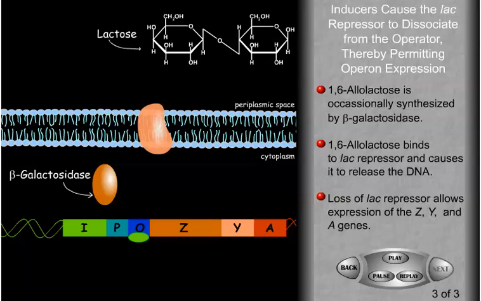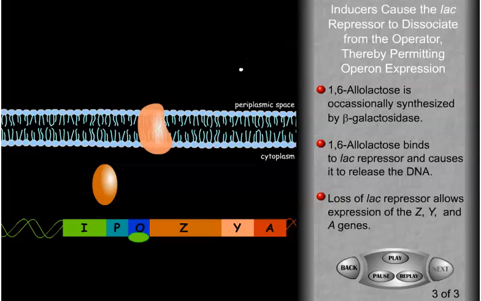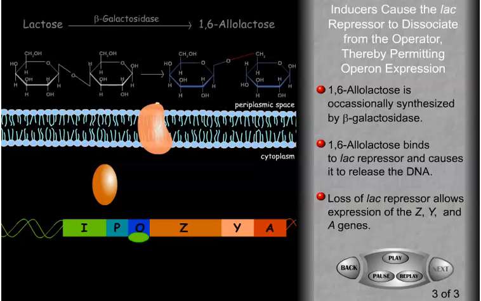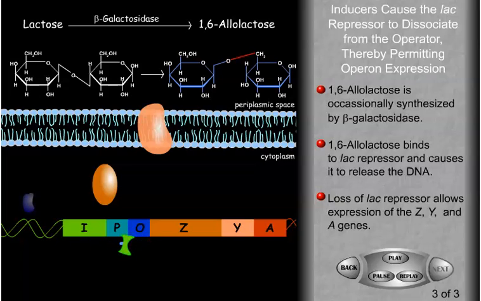When lactose is present, beta-galactosidase occasionally catalyzes a transglycosylation reaction that converts lactose to 1,6-allolactose instead of hydrolyzing it to its component monosaccharides. This disaccharide specifically binds to the LAC repressor, and in so doing, induces a conformational change that causes the LAC repressor to dissociate from the operator.